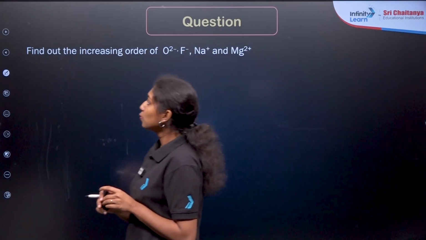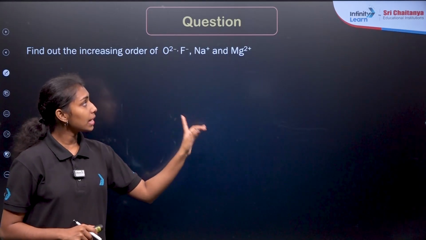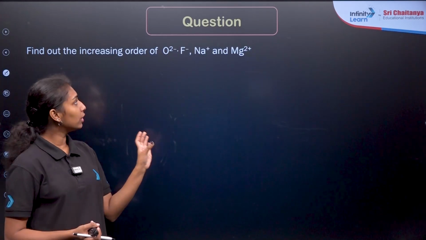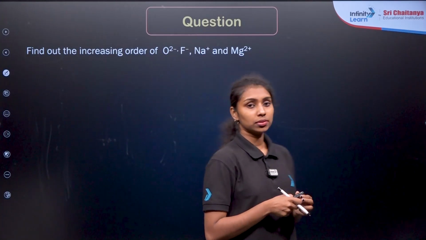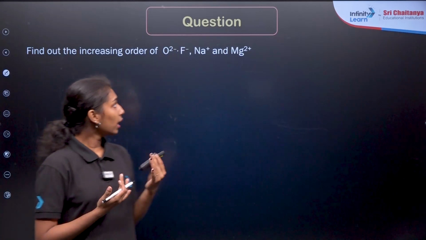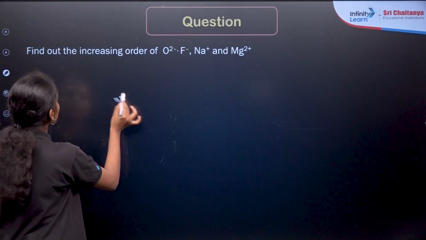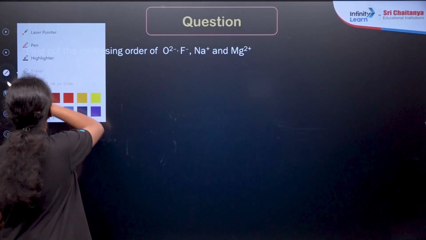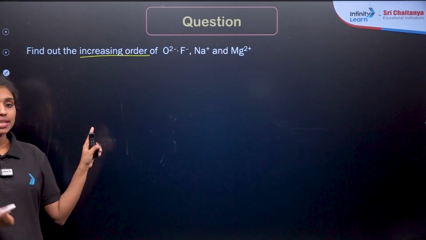Now here is our next question. Find out the increasing order of O2 minus, F minus, Na plus and Mg2 plus ions. So here different ions, cations as well as anions, are given. We need to identify the correct increasing order of ionic radii, right? So how can we answer this question? As we already know, anionic radii are higher than cationic radii, right? Increasing order means it will start from the least one. So which one has the least radius here? It is Mg2 plus, right?